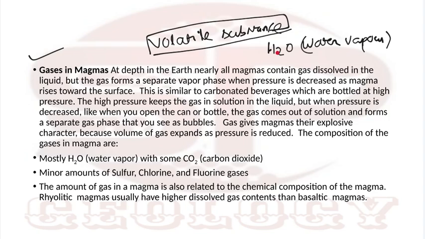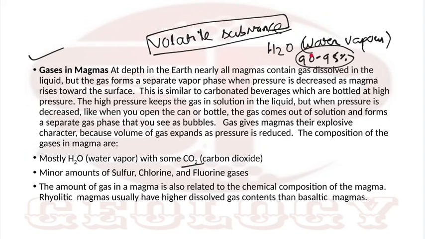Among all the volatile substances in magma, which is the most abundant? Water. Second is carbon dioxide. Water is the most abundant, approximately 90 to 95% of all volatile matter. If you consider only the volatile part, 90 to 95% of it is water, H2O.